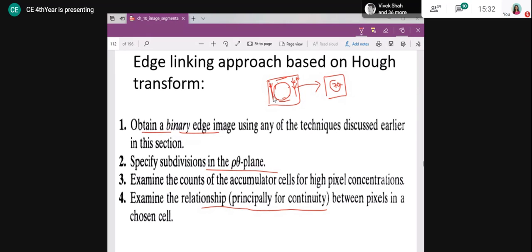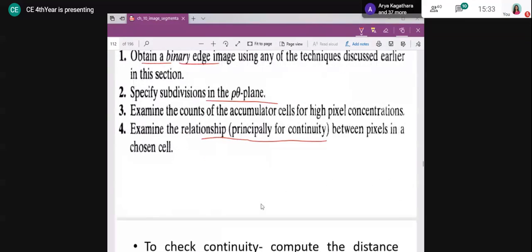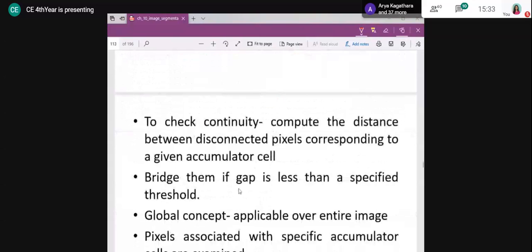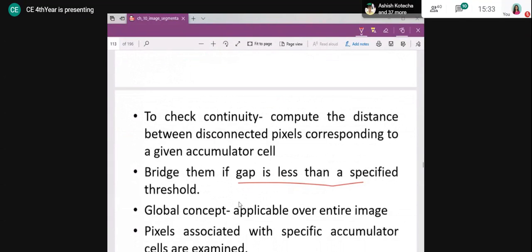I will scan through this entire dominant edge, and then I will fill all the gaps along this dominant edge. Of course, I will keep a threshold that the gap between two pixels on the dominant edges should not exceed the threshold. But here the probability of a gap will be less, because this is the dominant edge, so a gap will be an actual gap in the edge, but mostly it is because of noise and occlusions. Okay, so that is how the continuity is checked. If the gap is less than a specified threshold, you fill it.